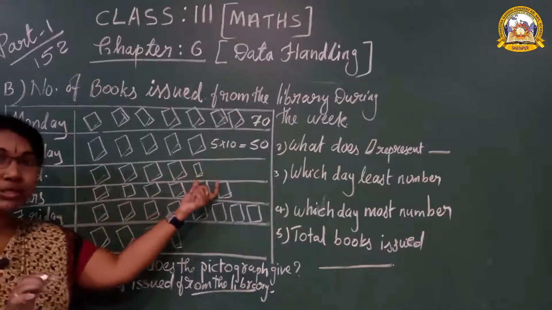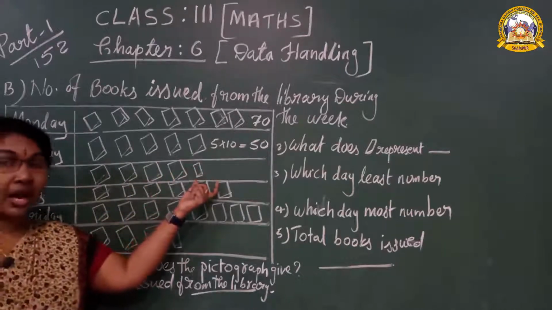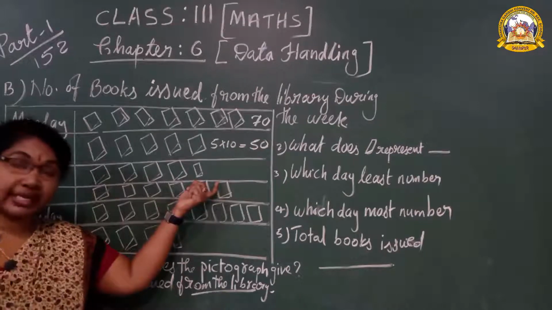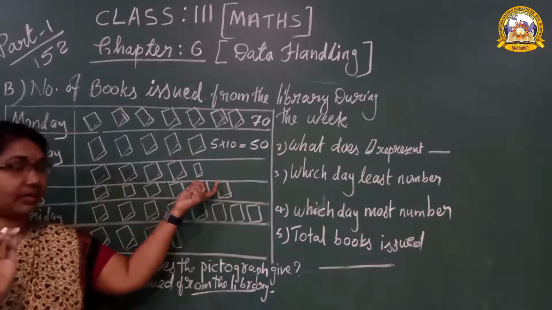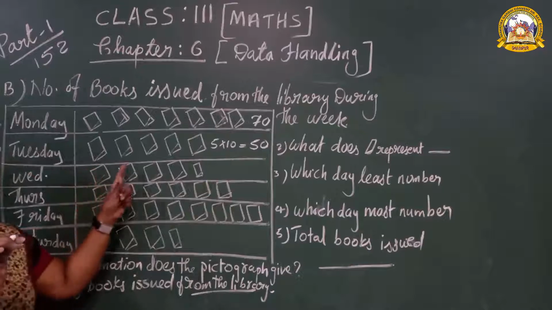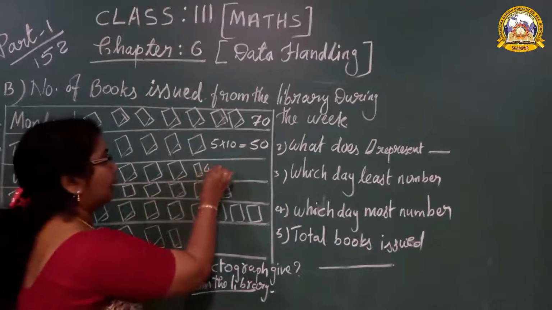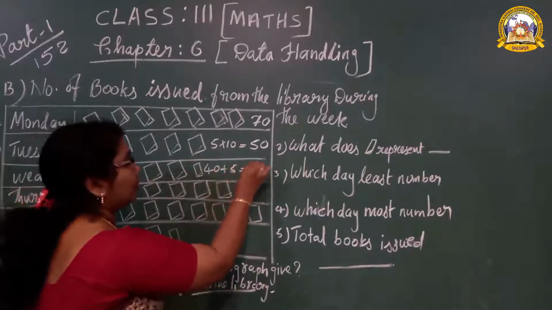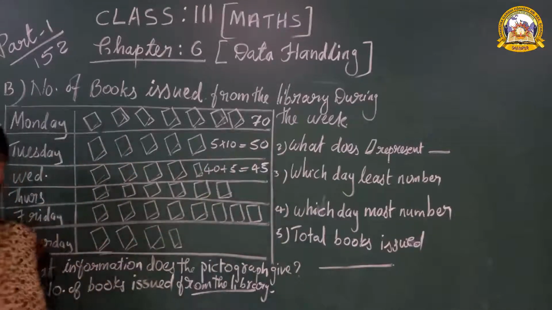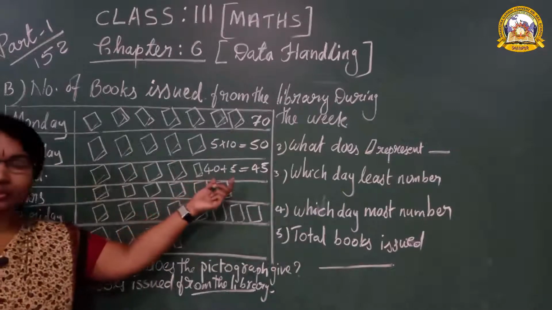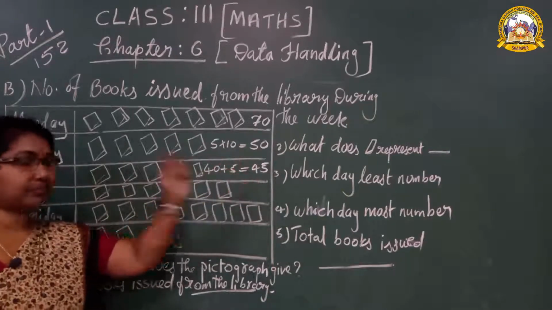Then the small book represents 5, half of 10, 10 का आधा. How many books? 10, 20, 30, 40, 40 plus 5, 45 books. Understood, students? How you got 45?